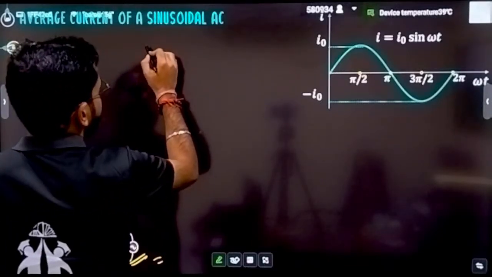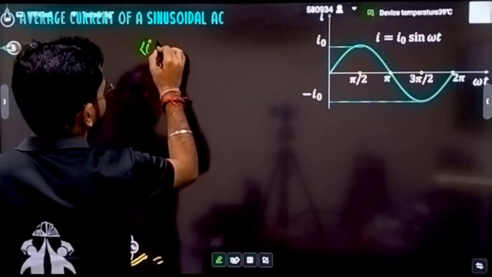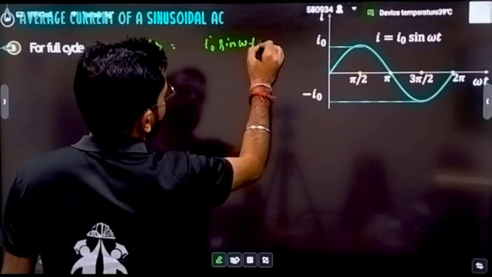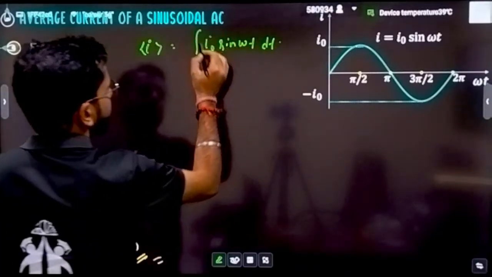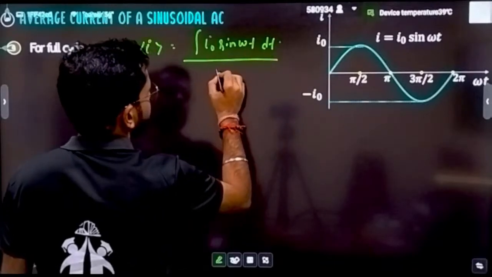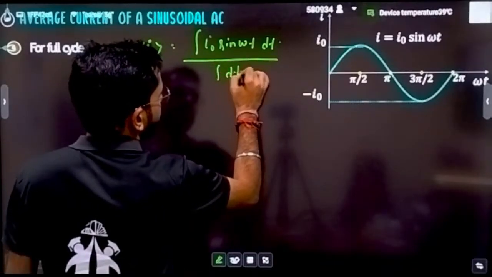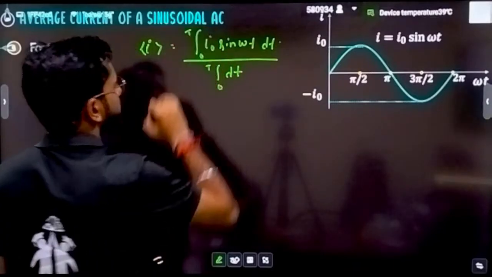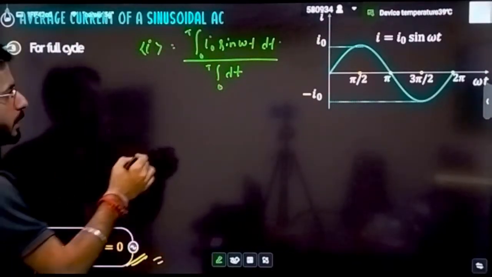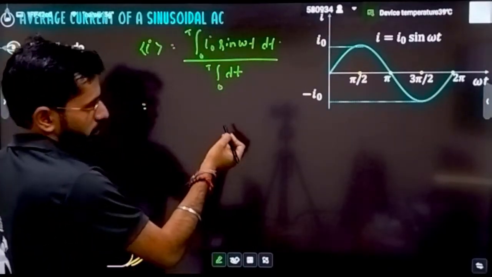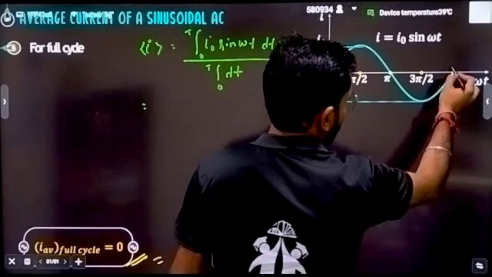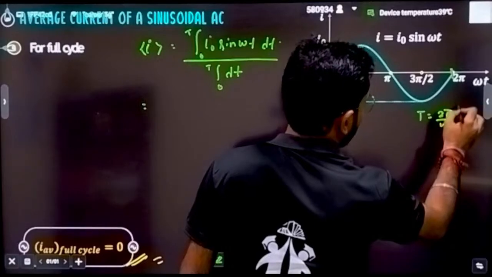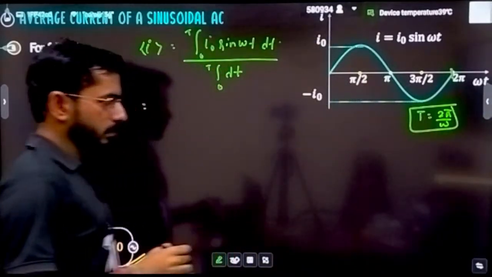So let's calculate. Average current is equal to the integration of I naught sine of omega t dt, divided by the integration of dt, from time 0 to time period T. And what is T? This is one complete time period. T can be written as 2 pi by omega. I hope this will be clear to you.